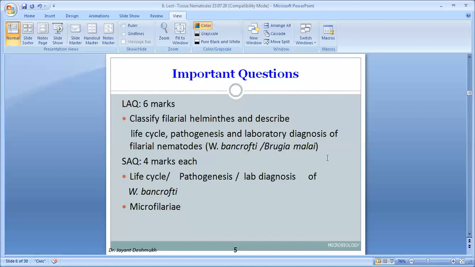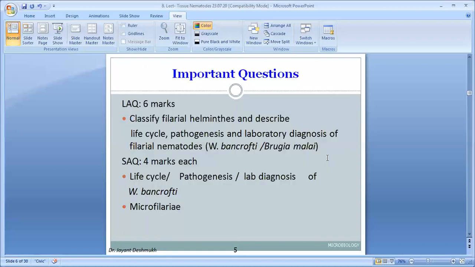When we classify filarial helminths, the maximum examples come from tissue nematodes, because all filarial worms are tissue nematodes. Tissue nematodes can again be classified, to remember, into filarial nematodes and non-filarial nematodes. The non-filarial nematodes are like Dracunculus medinensis, and sometimes Trichinella spiralis also. It is an intestinal as well as a tissue nematode. When the adult worm is present in the intestine, it is classified under intestinal nematodes, Trichinella spiralis. So Dracunculus medinensis is one example of a non-filarial tissue nematode.